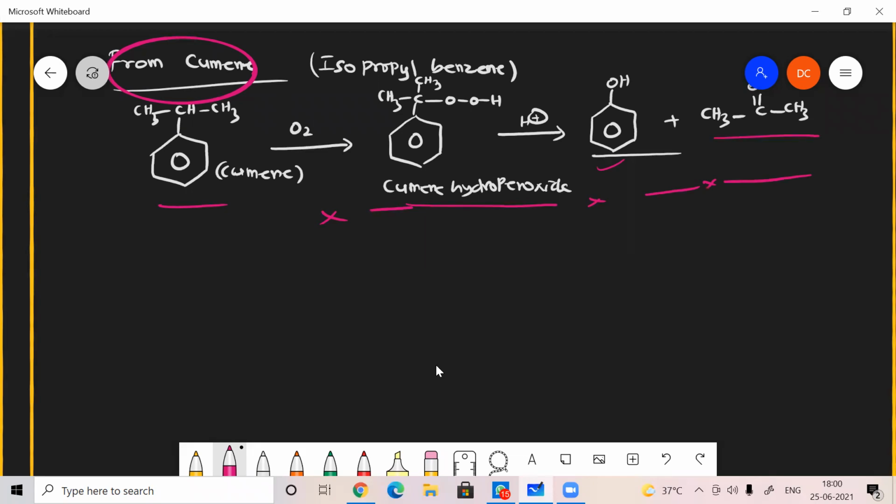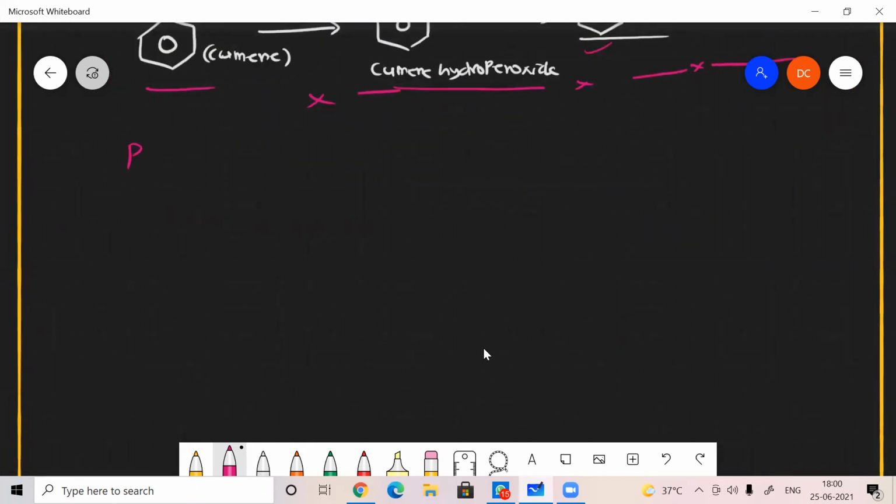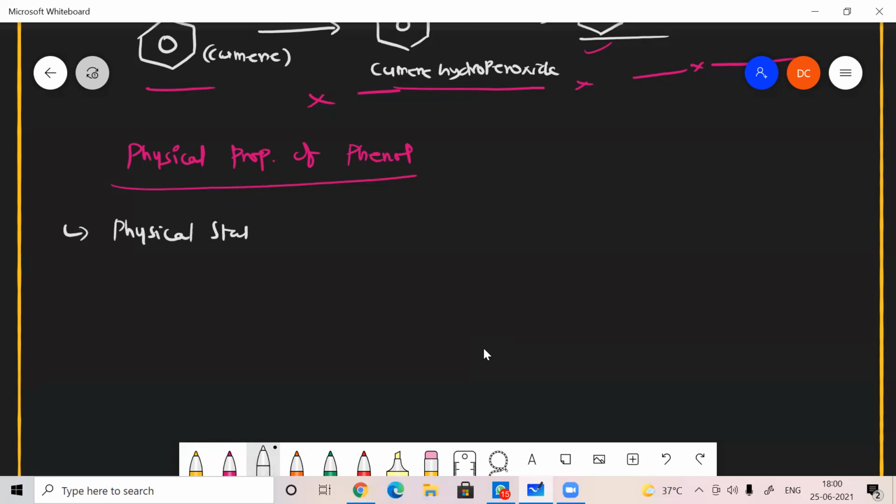Okay. And next is the physical properties of phenol. First one is the physical state. What will be the physical state of phenol?